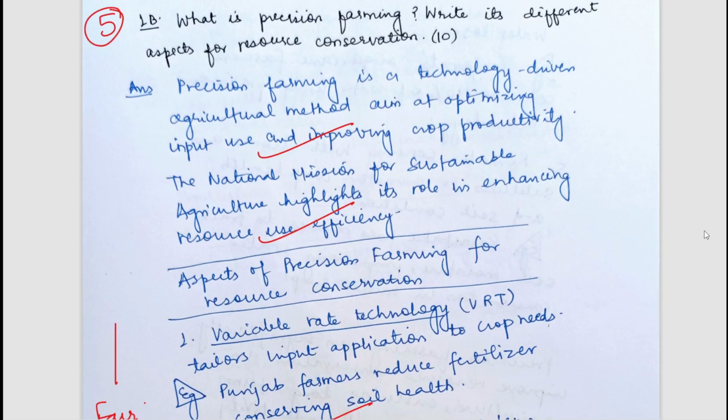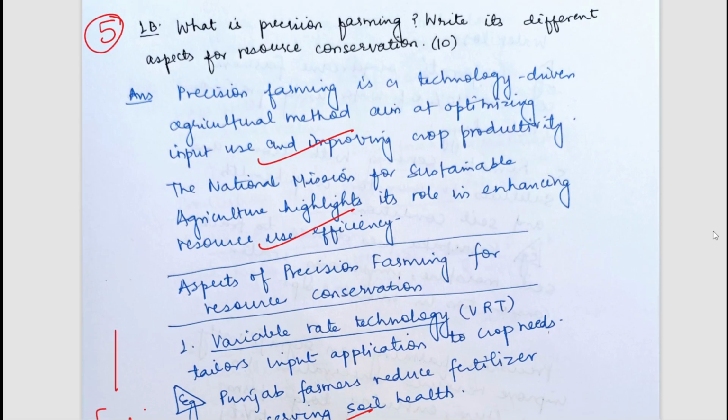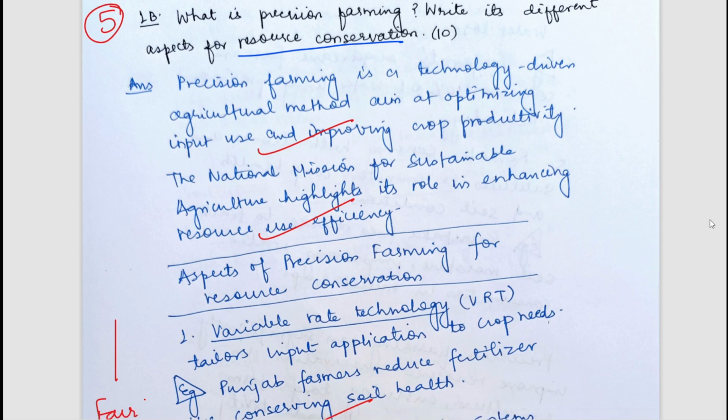The second question is, what is precision agriculture? And we have to write its different aspects for resource conservation. Precision agriculture, or precision farming, is a technology-driven agriculture method aimed at optimizing input use and improving crop productivity. Here the keyword is technology-driven.